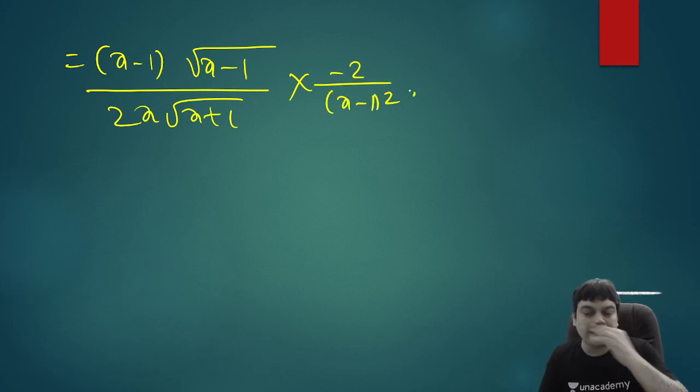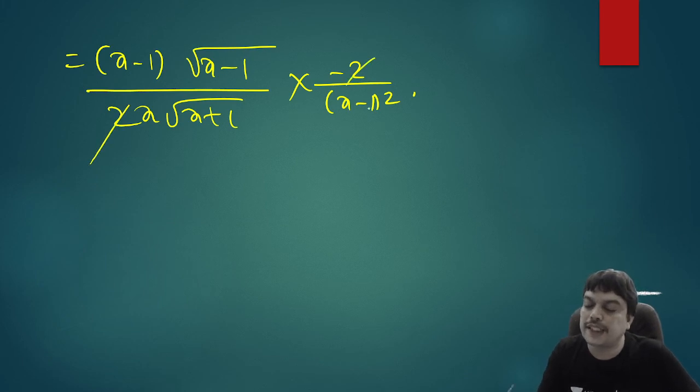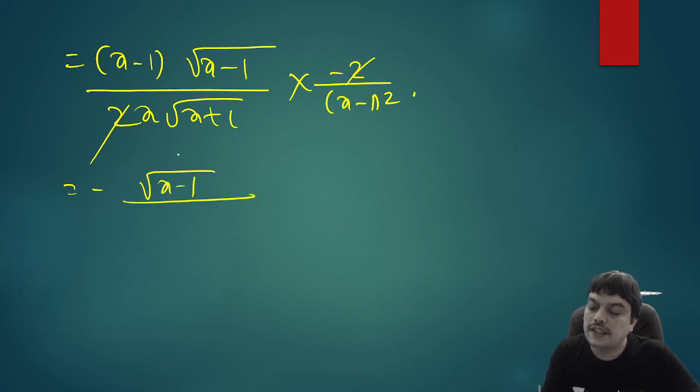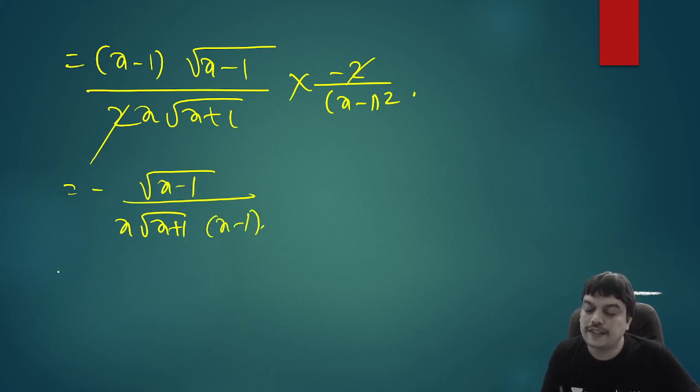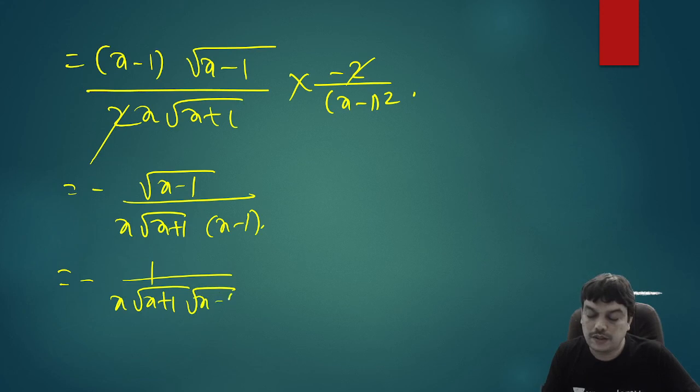Out of this, one x minus 1 term can be cancelled, and this 2 can be cancelled. So minus of, we'll have root x minus 1, I'll write as it is, and x root x plus 1 also as it is, and we have one x minus 1 cancelled out. So again, this is the same as minus of, if you cancel these two, x root x plus 1 into root x minus 1. So you can write the answer as minus 1 by x root x square minus 1.